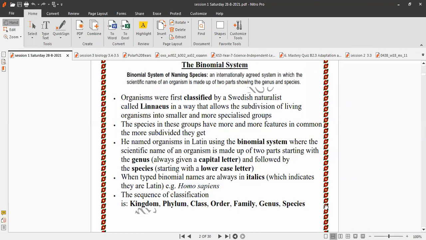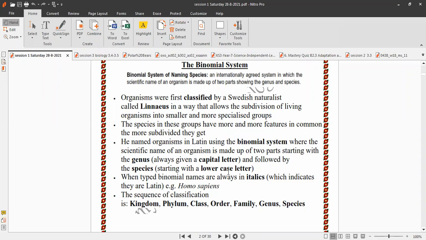Organisms were first classified by Linnaeus in a way that allowed the subdivision of living organisms into smaller and more specialized groups. The species in these groups have more and more features in common, the more divided they get. He named organisms in Latin using the binomial system, the internationally agreed system, where the scientific name of an organism